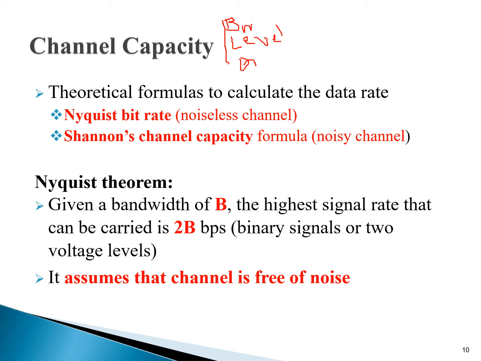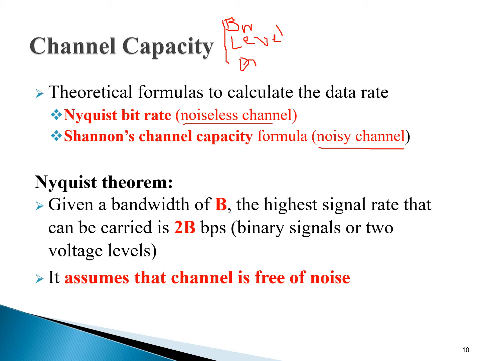Students, there exist 2 theoretical formulas developed to calculate the data rate. One is the Nyquist bit rate, that is for the noiseless channel, and another one is the channel capacity formula, that is for the noisy channel. Now let's start from the Nyquist theorem, which is for a noiseless channel.